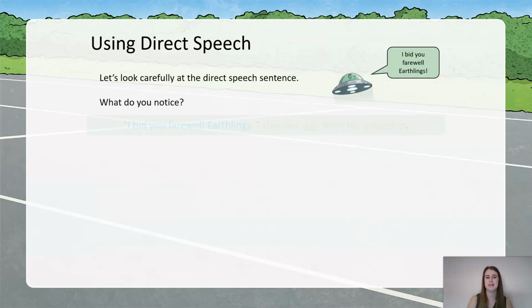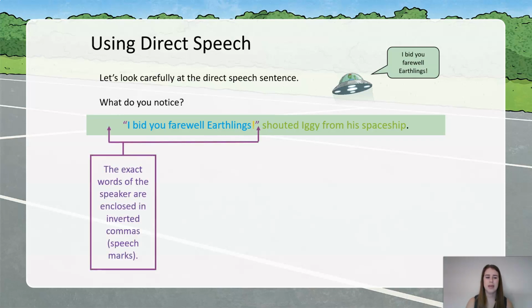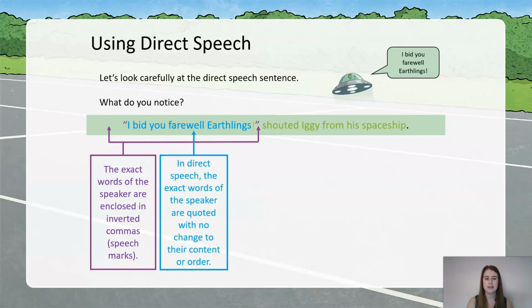So look carefully at this sentence. What do you notice? Pause the video and have a read and think, well, what do you notice in that sentence? Okay, well, here we can see we've got the exact words. So this is the quote, the spoken words that Iggy has said, and you can see here that it's enclosed in inverted commas. Okay, so we have our speech marks. Here we have the direct speech. We have the exact words that's been said, but the order of the words that was said here in our speech bubble has not changed. So the order is exactly the same.